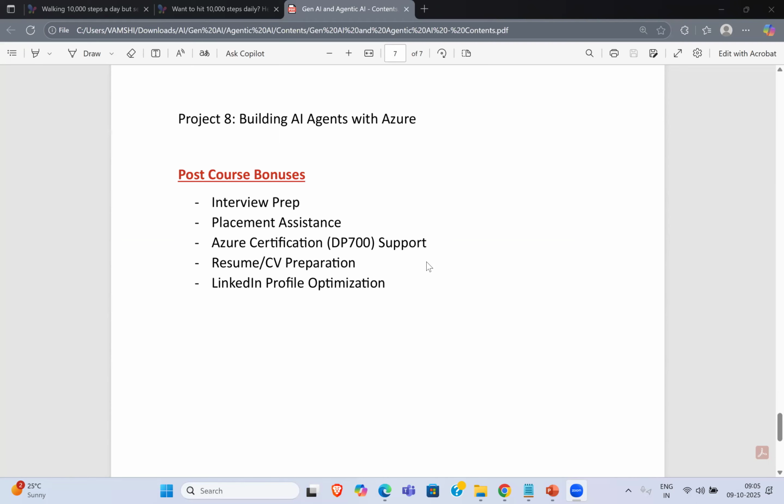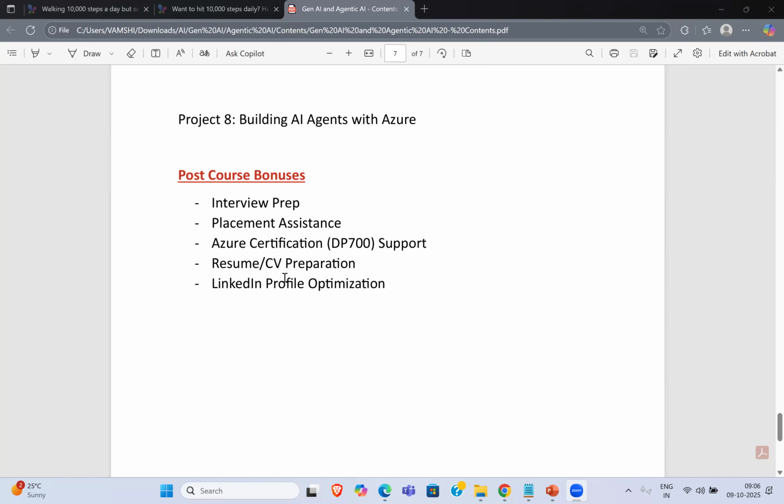Then finally, coming to the career part, we'll also have separate sessions on how to go with interviews, what is expected from you in interviews, and how you need to answer them. And if you want to go with some kind of certification, individually there is no certification, but in cloud we have the Azure certification. So DP-700 kind of support I'll give you. Or else, not DP-700, guys, we have some kind of AI Engineer certification. You can even go with that one.